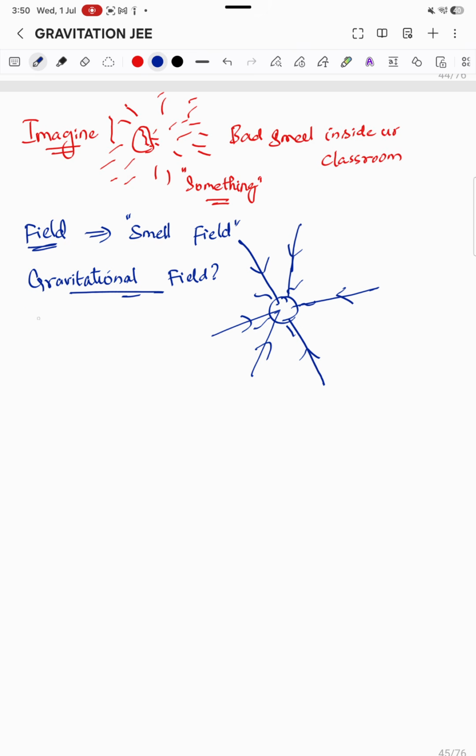Next, coming to the understanding of the topic, gravitational potential energy. Now, I would like to explain this with an example.